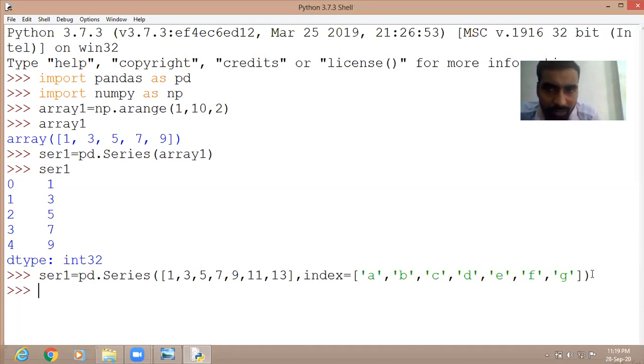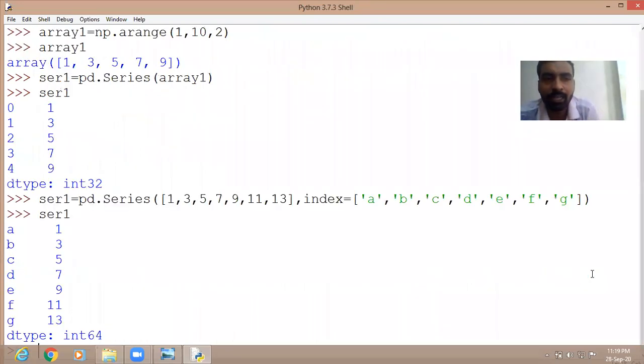Okay, now this series has been created by directly giving the values. So if you want to print, you can print SER1, series 1. Look here. Now your index is the index defined by the user.